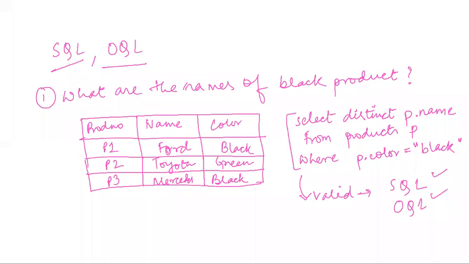Ma'am, in case of SQL, it will return all the products which are of black color, but there will be no duplicates. So there will be one column, and it will return a table, and the table will contain two rows. One is the name Ford and another is the name Mercedes. Yes, right? In case of SQL.